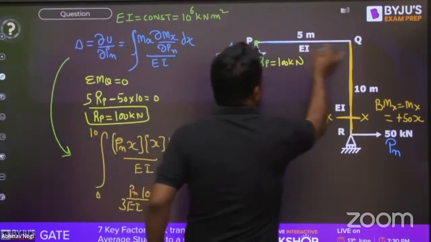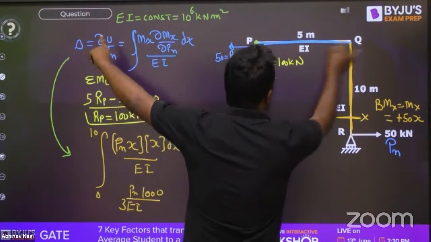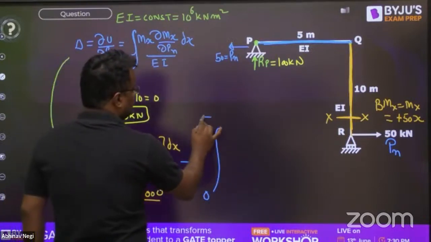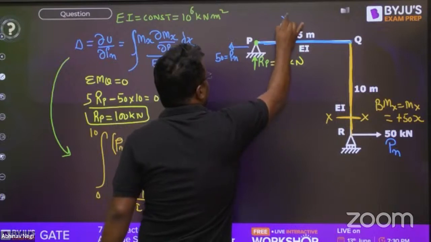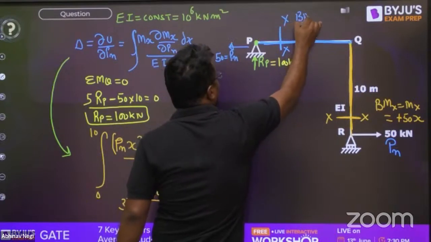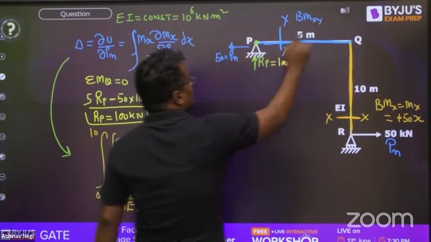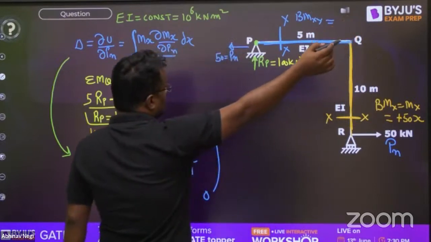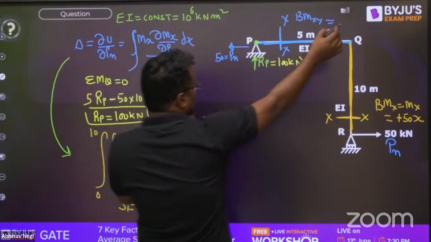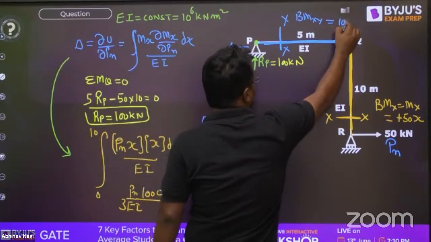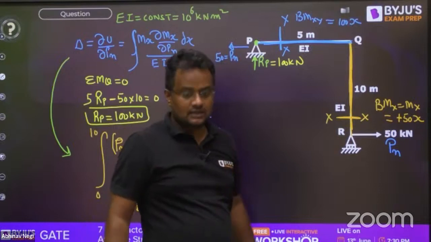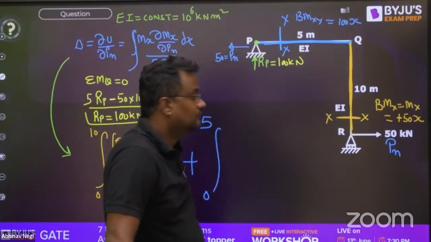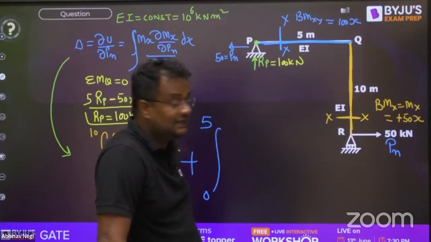Now, because this formula I have to apply for the whole beam, strain energy is for the whole, plus here it is varying from 0 to 5. Let me take a section here at XX. So what is the bending moment at XX? See from the left-hand side, RP into X, that is 100 into X. Check it, please. Is it coming RP into X or not?